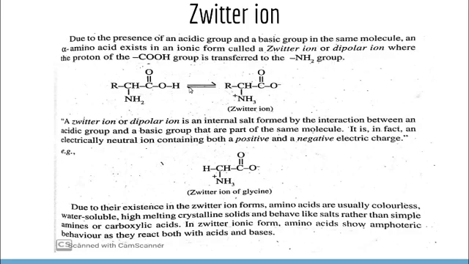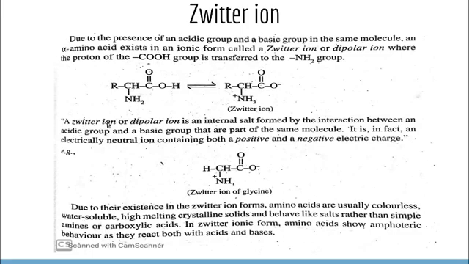How is it formed? Due to the presence of acidic and basic functional groups, the proton from the acidic functional group can transfer to the NH2 group, forming an ionic dipolar form, COO minus, and here we have a negative charge and here we have a positive charge. So it can exist as a zwitterion. This is very important in your exams. So give an example for a zwitterion, or give the structure of the zwitterion of glycine. This type of question is usually asked in your exam.